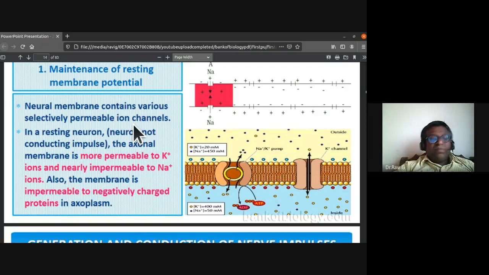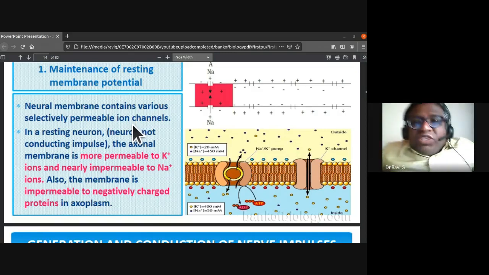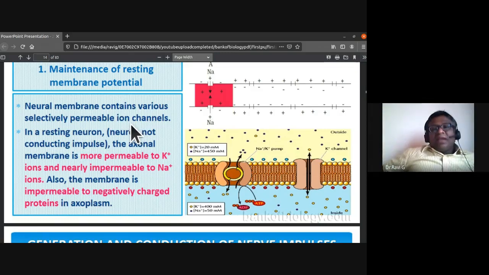So this is the maintenance of resting membrane potential. The neural membrane contains various selectively permeable ion channels. In a resting neuron, that is a neuron which does not conduct any impulse, the axonal membrane is more permeable to potassium ions and nearly impermeable to sodium ions. Also, the membrane is impermeable to negatively charged proteins in the axoplasm.